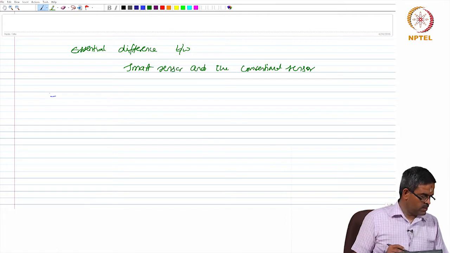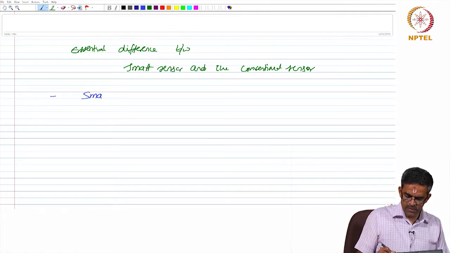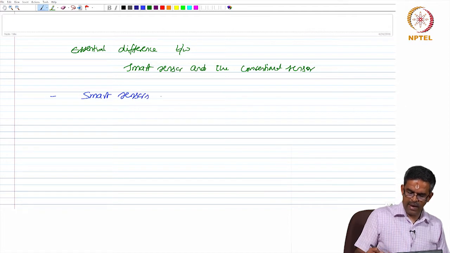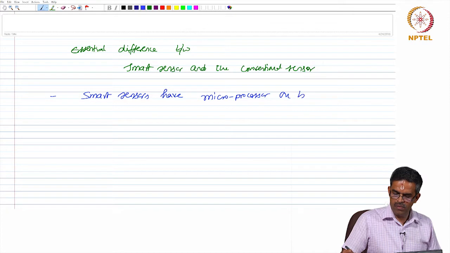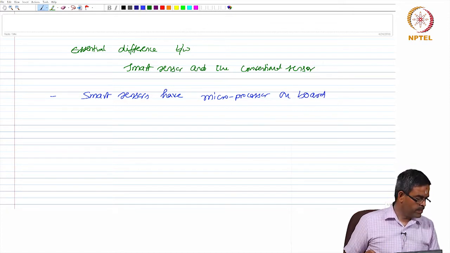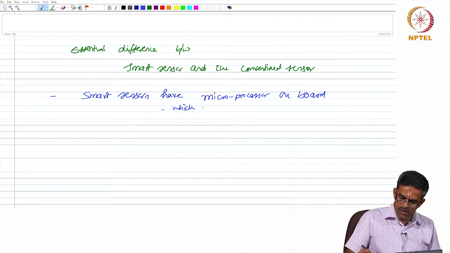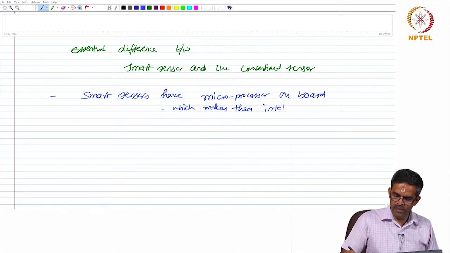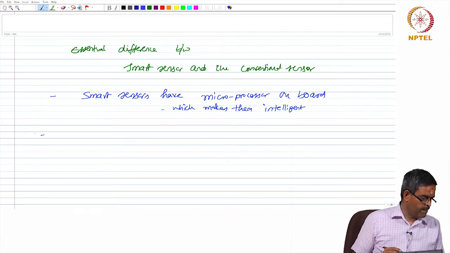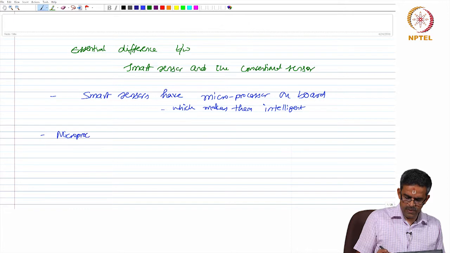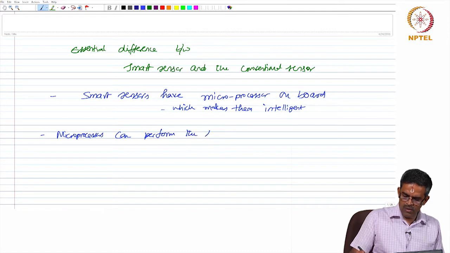The essential difference is smart sensors have microprocessor on board. Makes them intelligent. Let us see how. Microprocessors can perform the following functions.